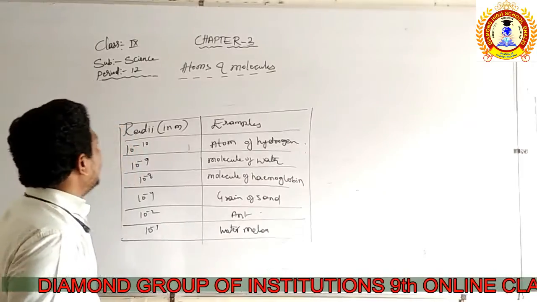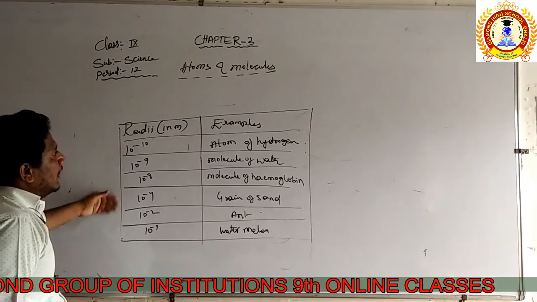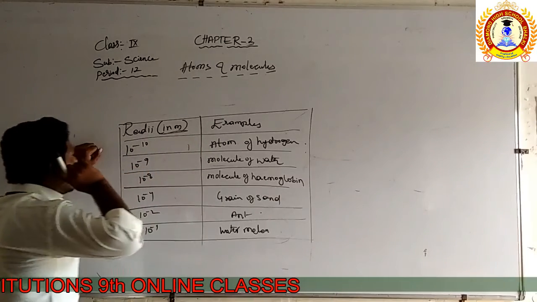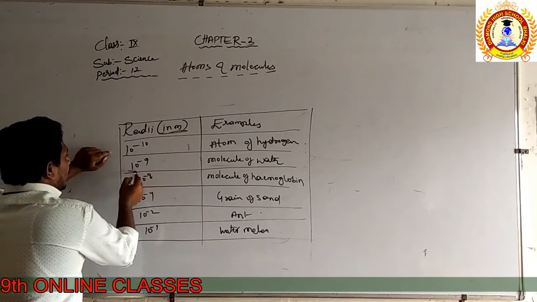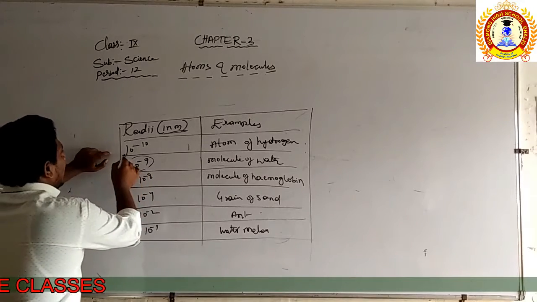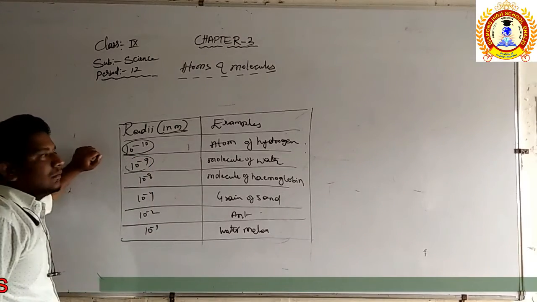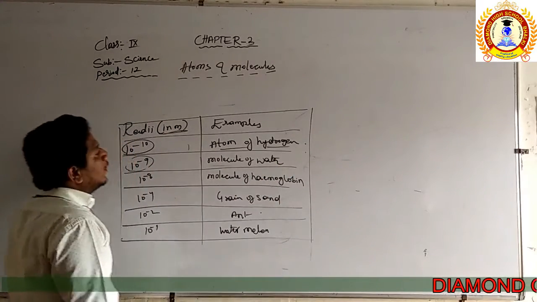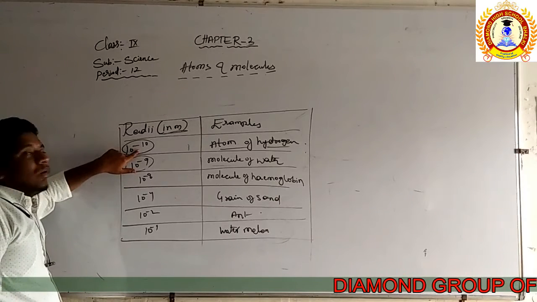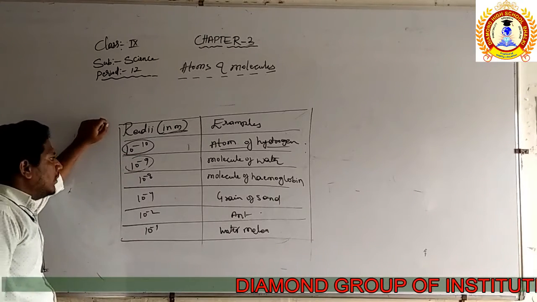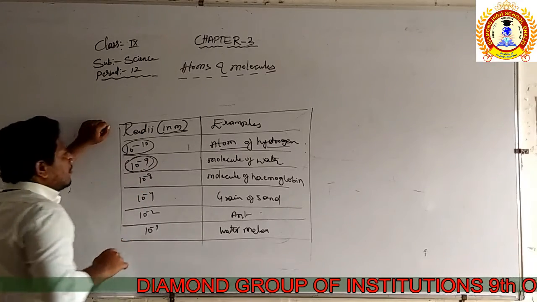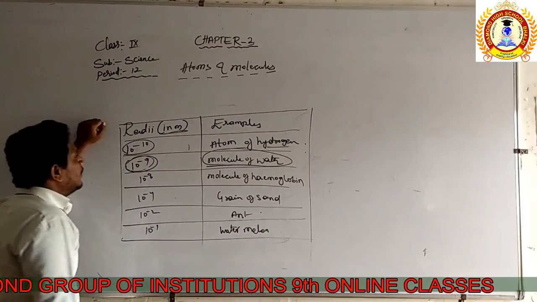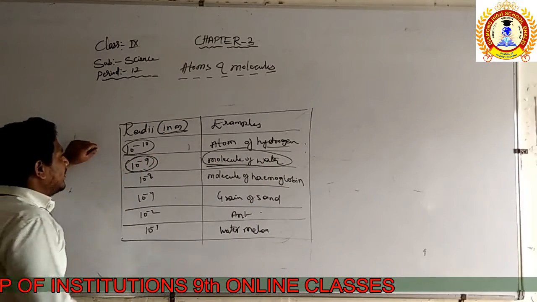So there are some examples of the radii of some elements and things. Radii is measured in meters. We just discussed 10 to the power of minus 9, right? Then 10 to the power of minus 10. An example of this radius is the atom of hydrogen. The atom of hydrogen radius is about 10 to the power of minus 10. That is very, very small. Then 10 to the power of minus 9 is the molecule of water. The water molecule radius is around 10 to the power of minus 9.